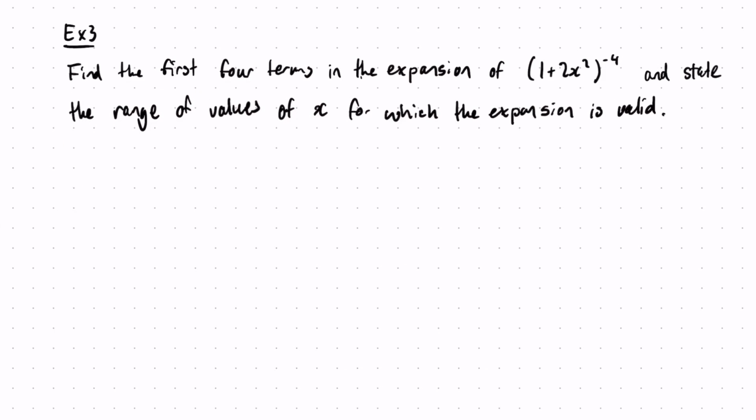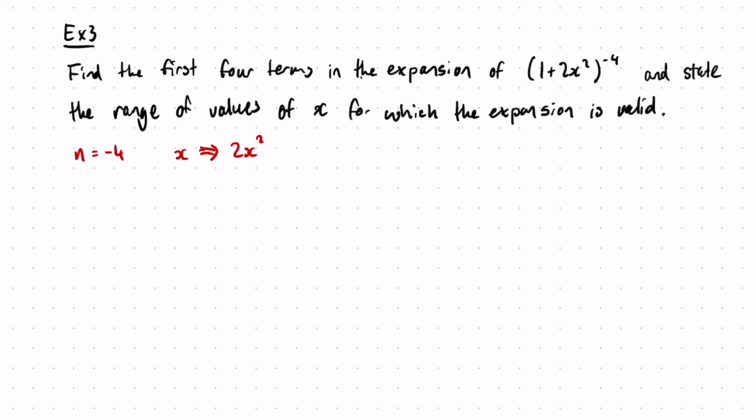Example 3. Find the first 4 terms in the expansion of 1 plus 2x squared to the power minus 4 and state the range of values of x for which the expansion is valid. So we're doing the first 4 terms, which is the same as up to the x cubed term, because the first term is 1. So don't forget that 1 is a term. Our n is minus 4, and our x is going to be replaced with 2x squared.